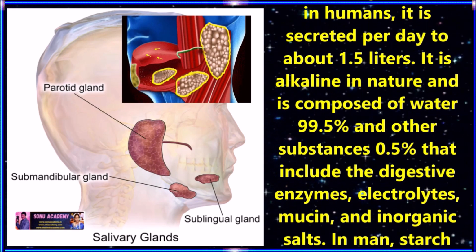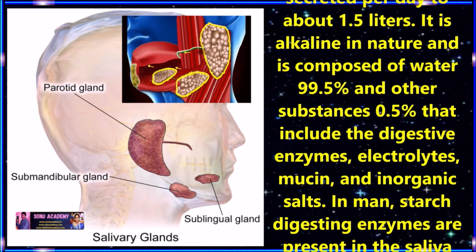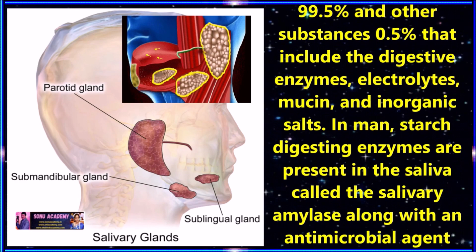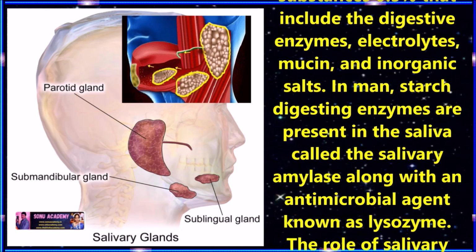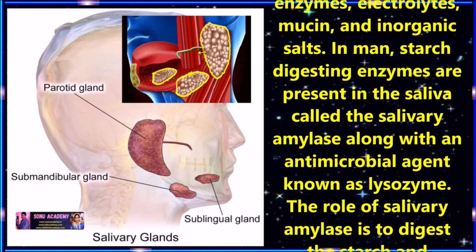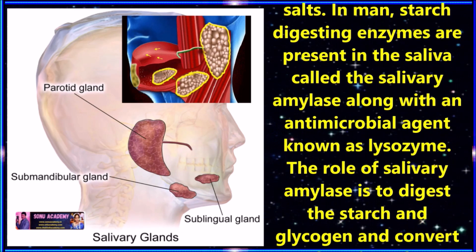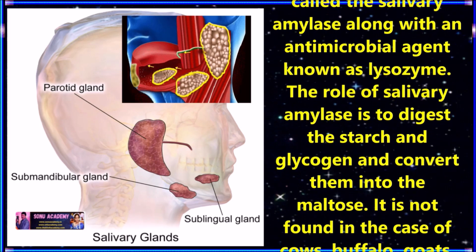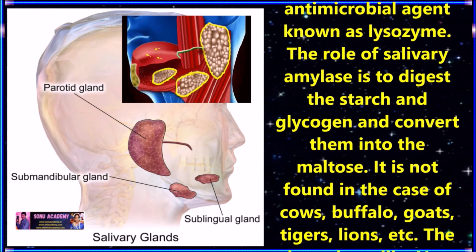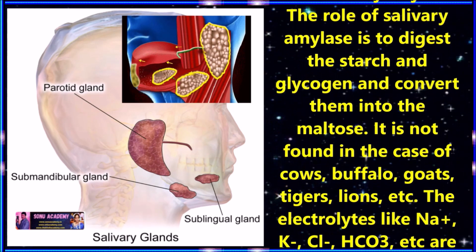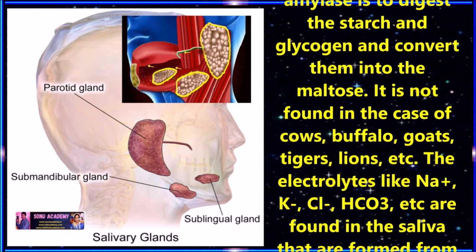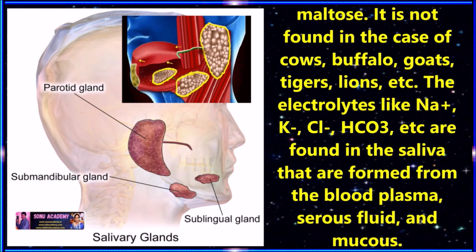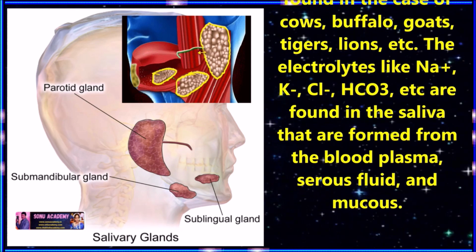It is alkaline in nature and is composed of 99% water and other substances 0.5% that include digestive enzymes, electrolytes, mucin, and inorganic salts. In man, a starch digesting enzyme called salivary amylase is present in the saliva along with an antimicrobial agent known as lysozyme. The role of salivary amylase is to digest starch and glycogen and convert them into maltose. It is not found in cows, buffaloes, goats, tigers, and lions, etc.